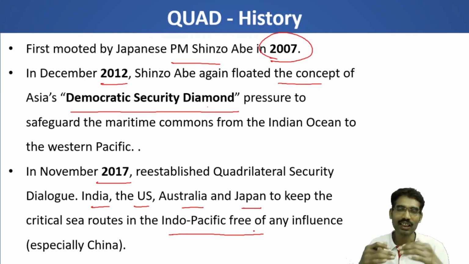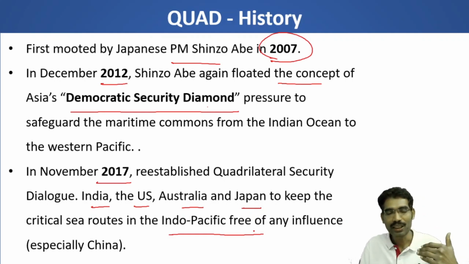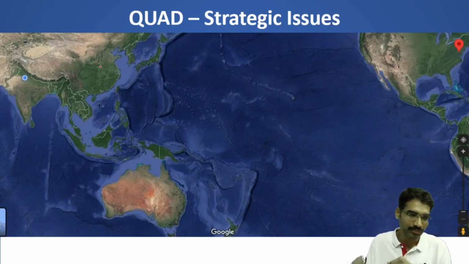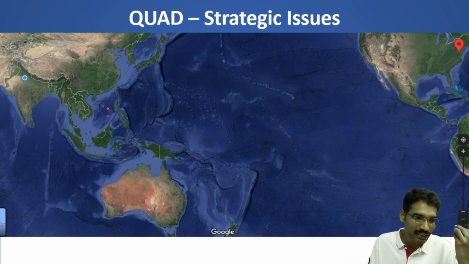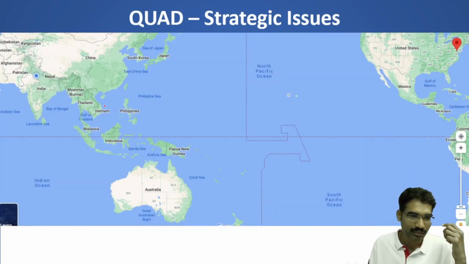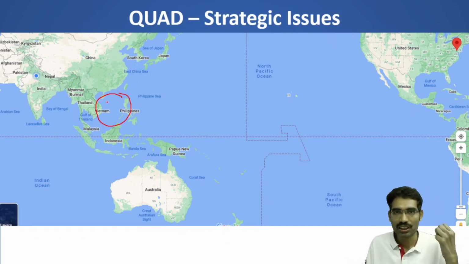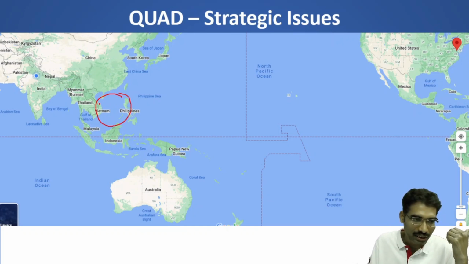That means they are particularly talking about China, because by this time there were many issues in the South China Sea region. Let us take this region. In recent years, the South China Sea has become volatile in nature. Here, there are some natural resources. Now, the littoral countries of this region want to extract or exploit the natural resources of this region. However, the major power in this region is China.